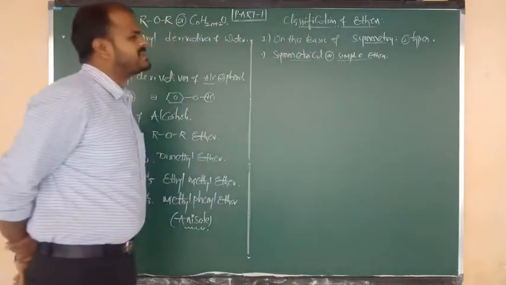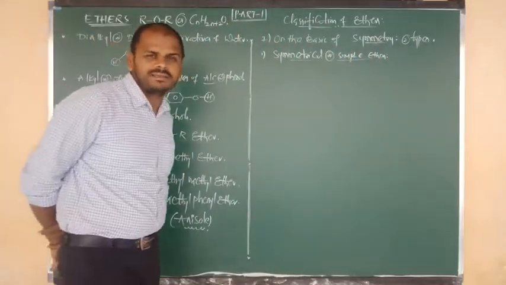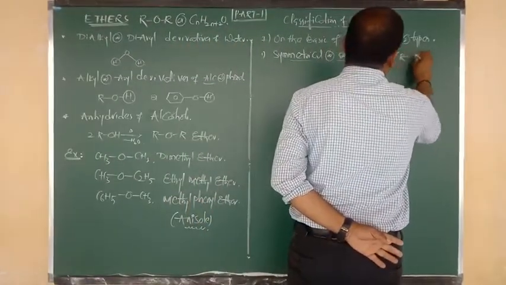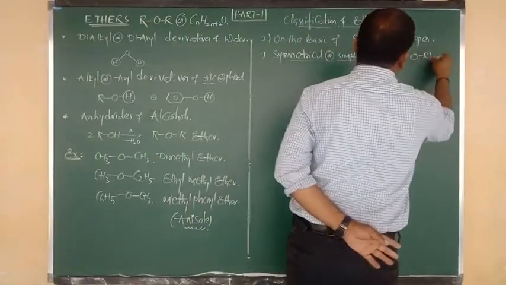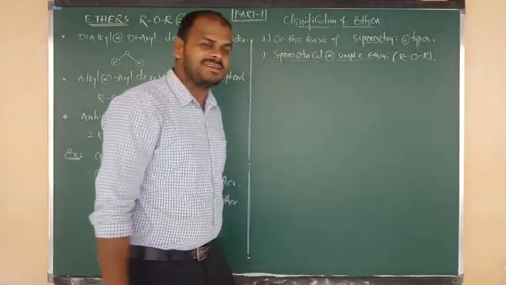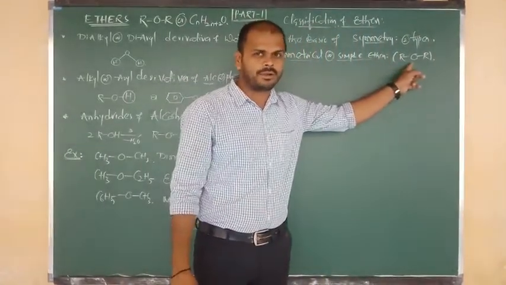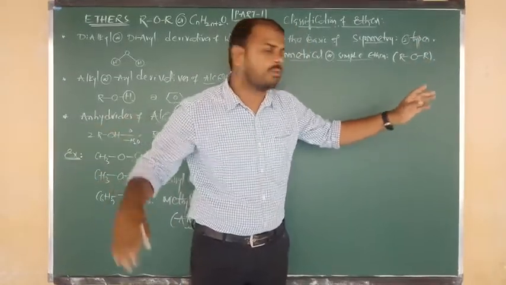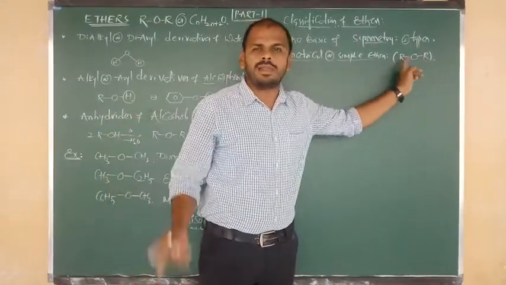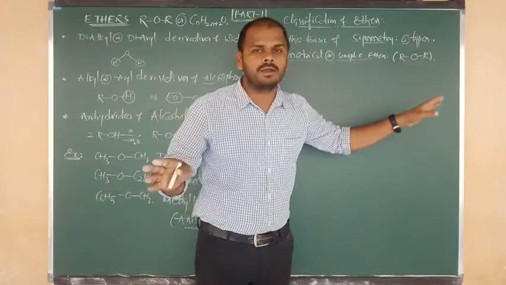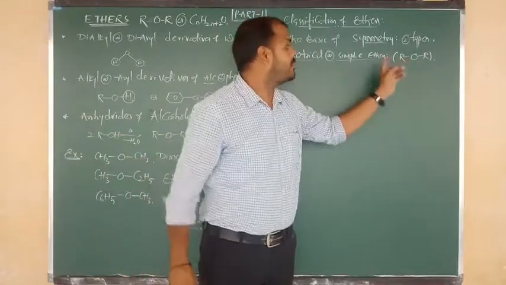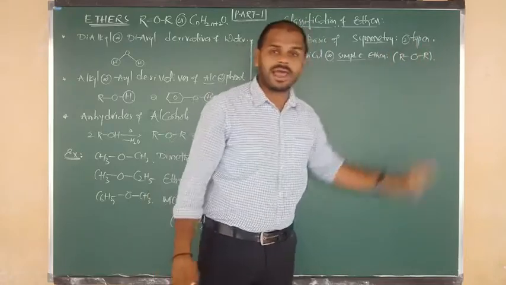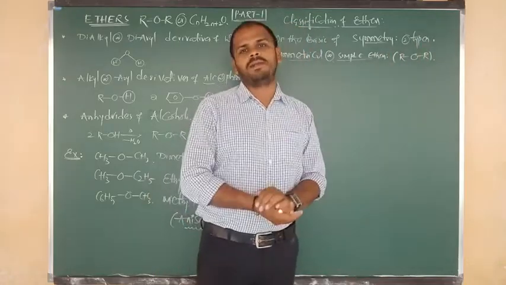Sir, what is meant by symmetrical or simple ethers? The formula I am going to denote here: R bonded to O and O bonded to R. That means oxygen should be connected to two similar alkyl groups or aryl groups. Around the oxygen there have to be two alkyl groups or two aryl groups, but they should be similar. Methyl methyl, okay, ethyl ethyl as you wish, phenyl phenyl as you wish, but you should not write methyl phenyl.